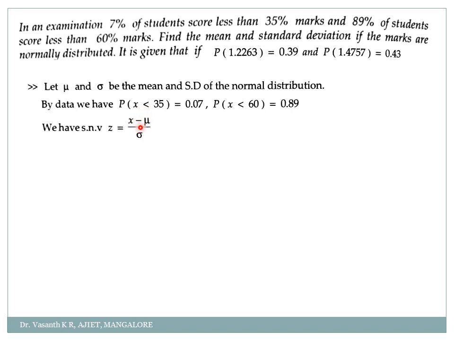So this is the way we have to calculate the number of students who have scored between 65 and 75. Out of 1000 students, 159 students have less than 65 marks, 159 students have more than 75 marks, and 683 students have marks between 65 and 75. Clear? Okay. So now I'll go for the next problem.